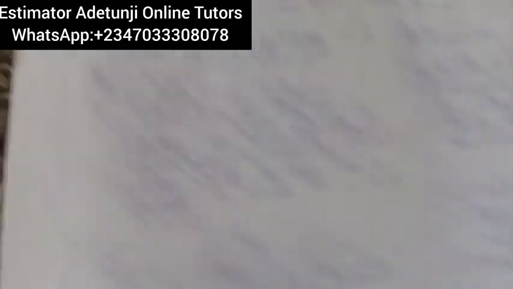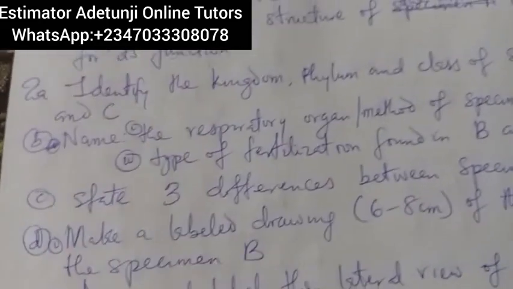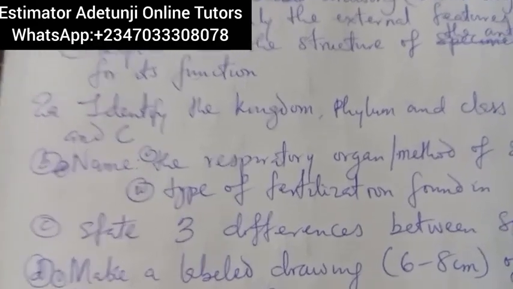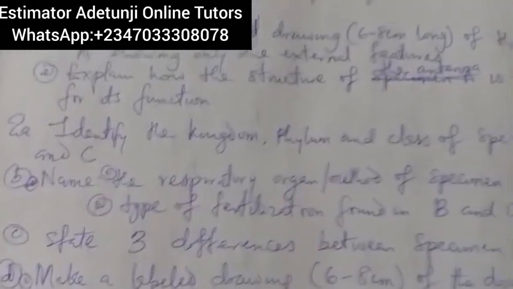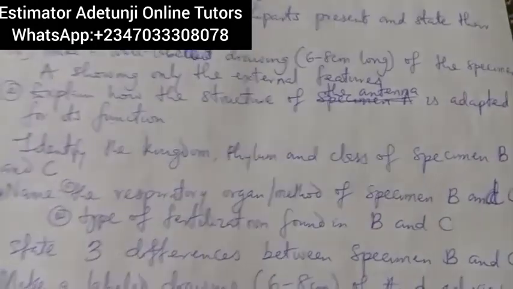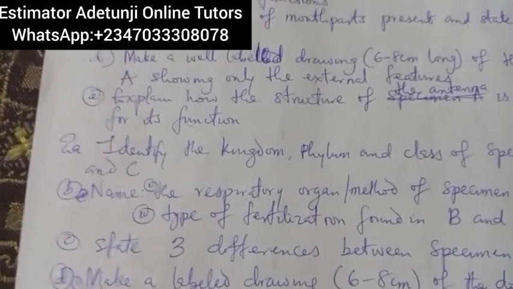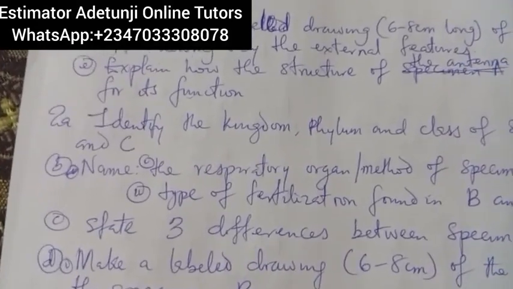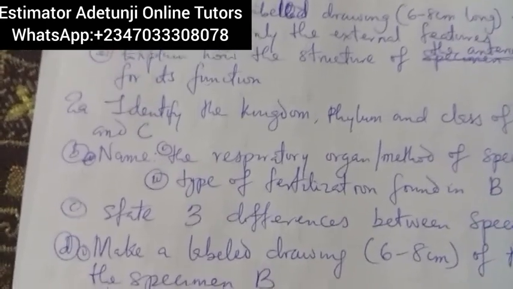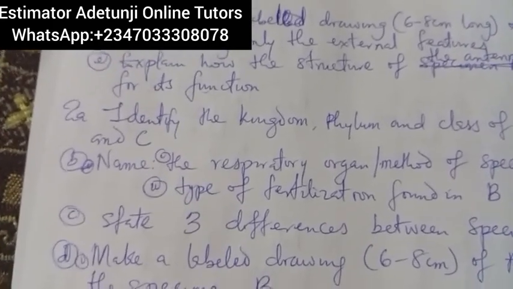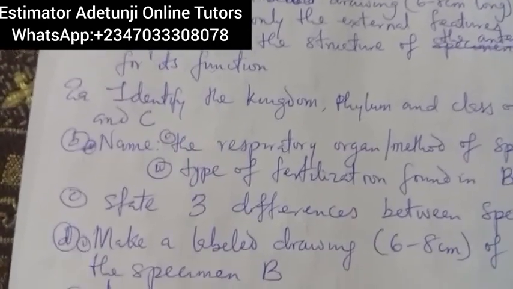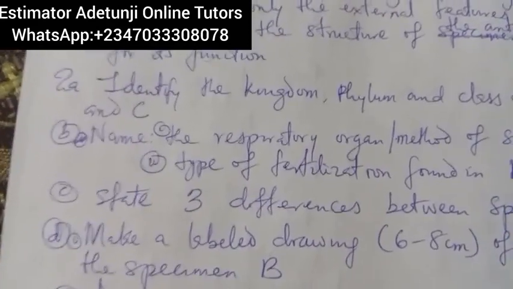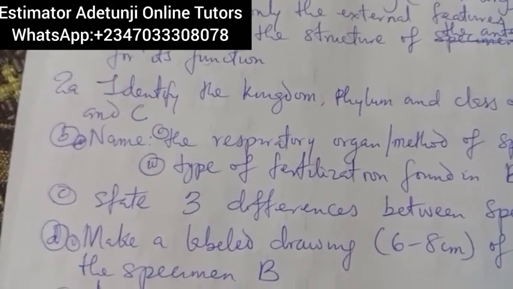Alright, leaving that side, I move to question 2b now. Question 2b says that we should name the respiratory organ or method of specimen B and C. When we talk about specimen B, that is spider, what does it use for respiration? And when we talk about toad, what does it use for respiration? The spider uses book lungs for its respiration, while the toad uses the skin. You know, the skin of toad or frog is always moist, so that's why we call it cutaneous respiration.